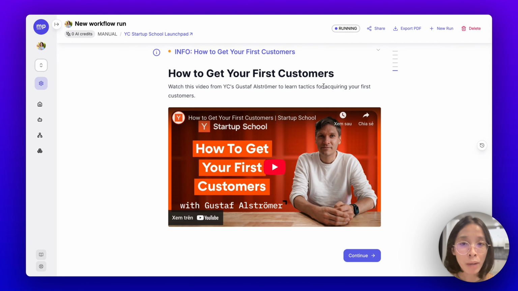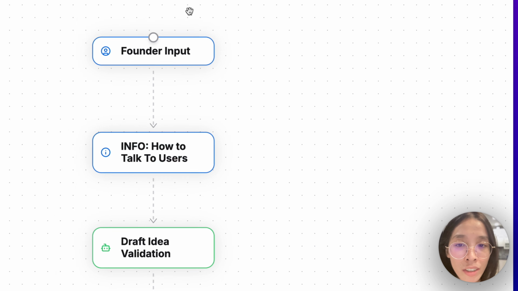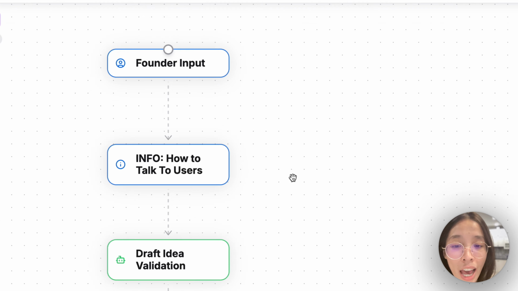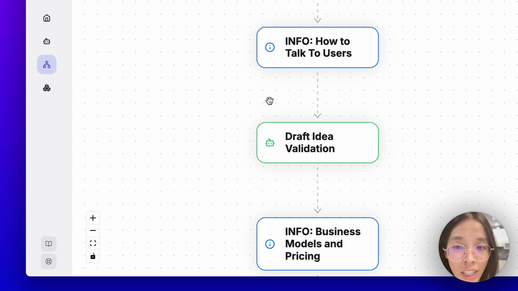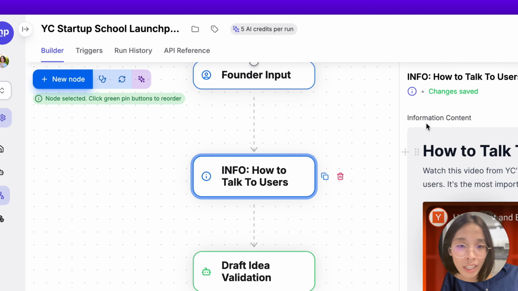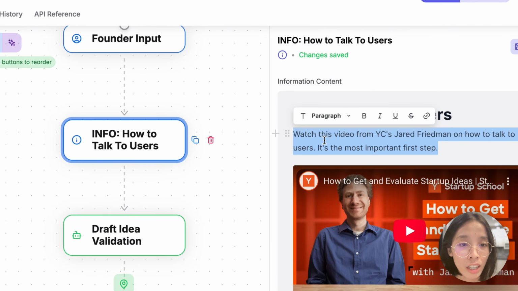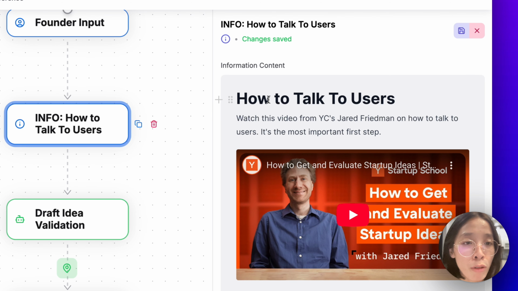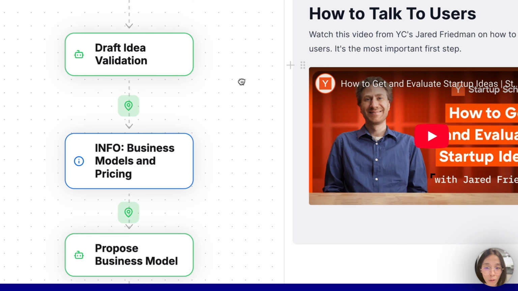This capability is made possible by a new type of AI workflow step we have just introduced on MindPal called info node. So if you take another look at the AI workflow that I have just built, what you will see is that now, besides the human input steps like this, and the AI execution steps like this, I have added info steps like this one, in which I can share information in a rich text format like this anywhere throughout the AI workflow.